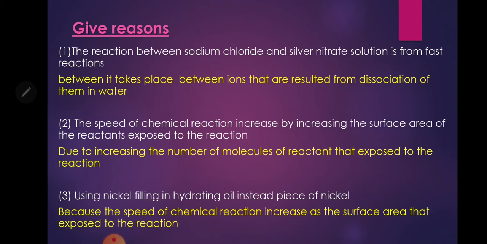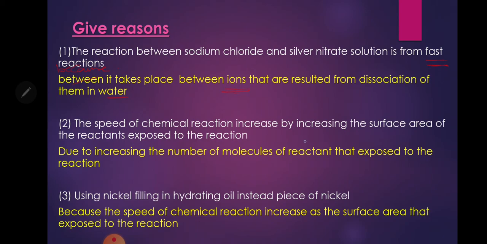بيقول لي give reason: the reaction between sodium chloride and silver nitrate is a fast reaction. طالما كتب لي fast يبقى أكيد إن هما كان بينهم ionic bond، يعني هما كانوا ionic compound. يبقى بيقول لي because the reaction takes place between ions that result from the association of them in water. فهو بيقول لي because it takes place between ions that are resulted from the association of them in water.